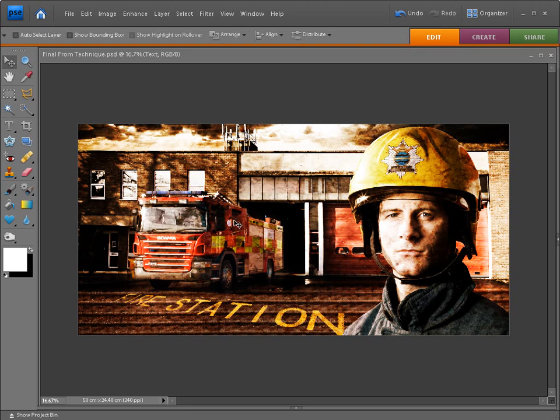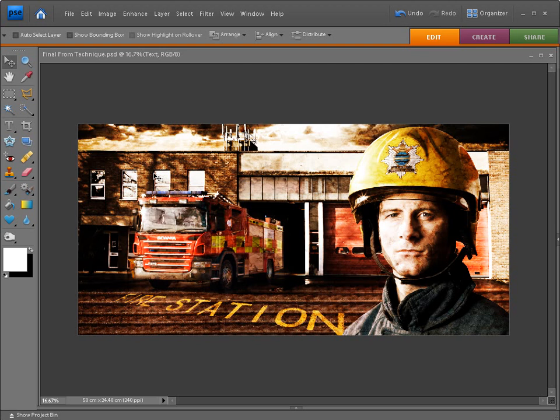Once the montage has been created, we'll move on to the second video, where we'll see how to improve the tones and textures with a further 3 layers. There are quite a few steps to this technique, so let's crack on and make a start.